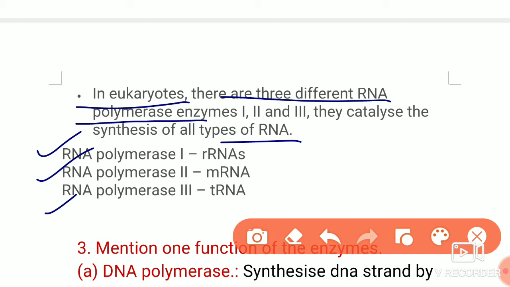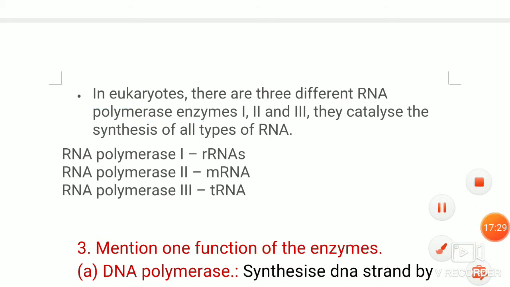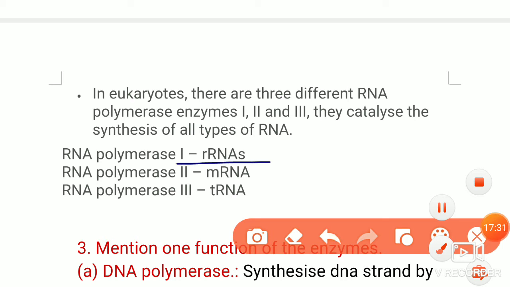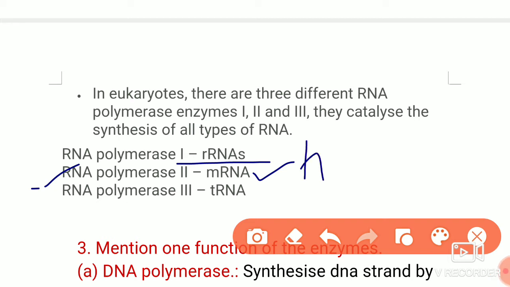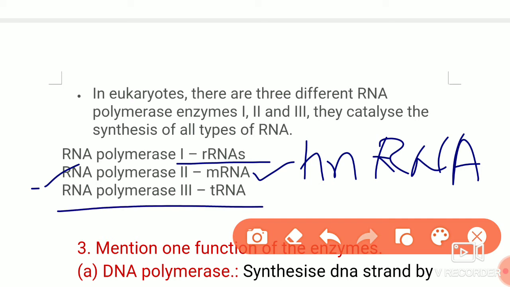RNA polymerase 1 synthesizes ribosomal RNA, that is rRNA. RNA polymerase 2 synthesizes mRNA, that is heterogeneous nuclear RNA, or you can also write precursor mRNA. RNA polymerase 3 synthesizes tRNA.